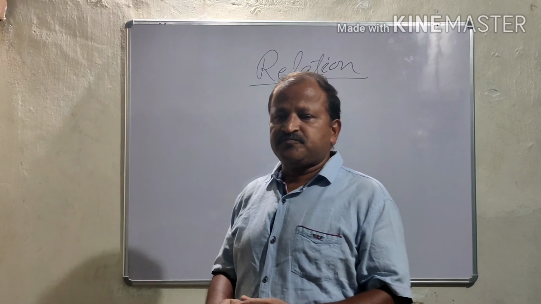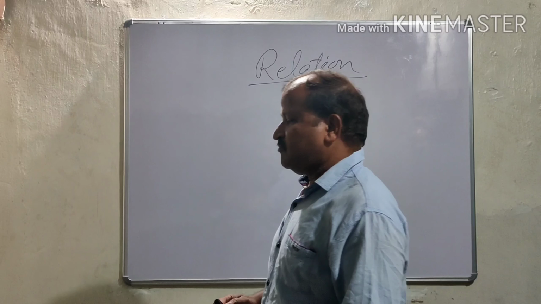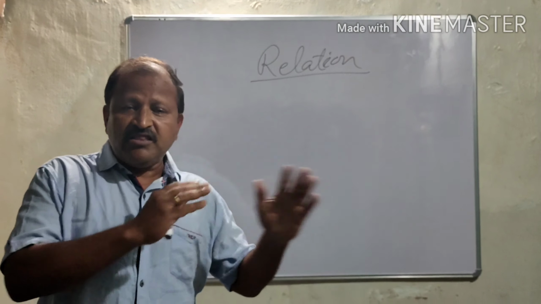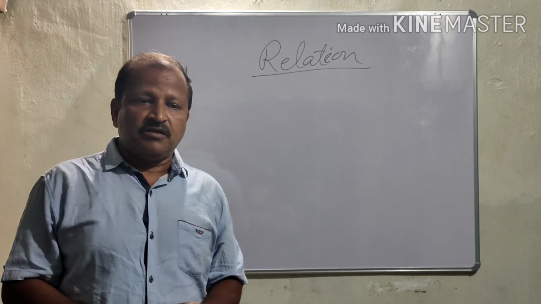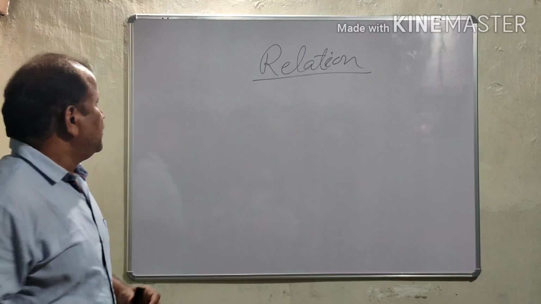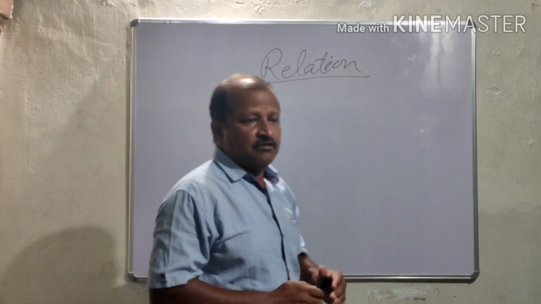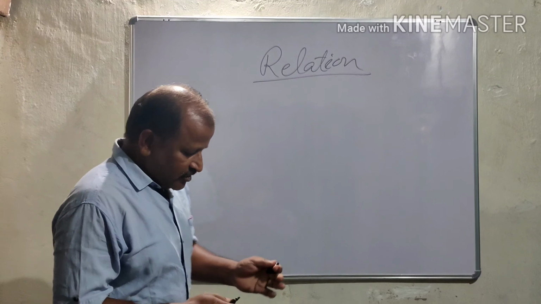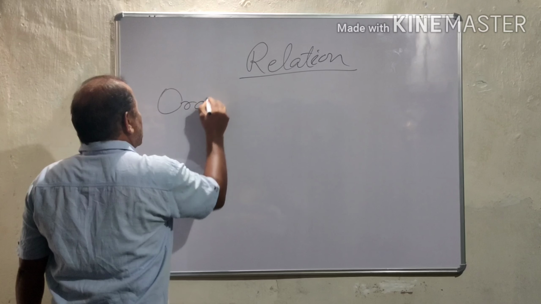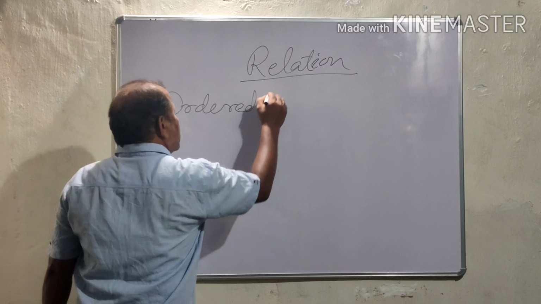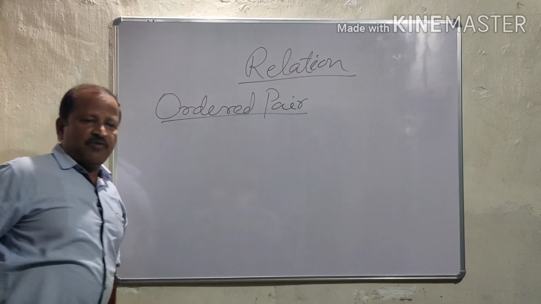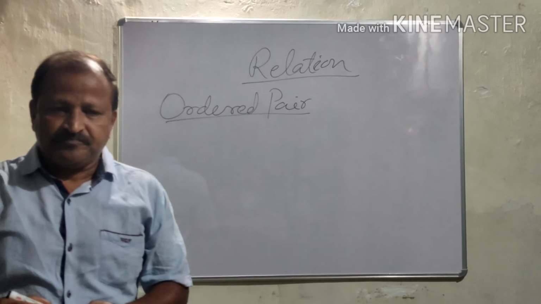Before that, we'll just review. You have already read the relation in 11th class. Anyway, I will review it. Listen. First, before going to relation, let us discuss ordered pair. What do you mean by ordered pair?